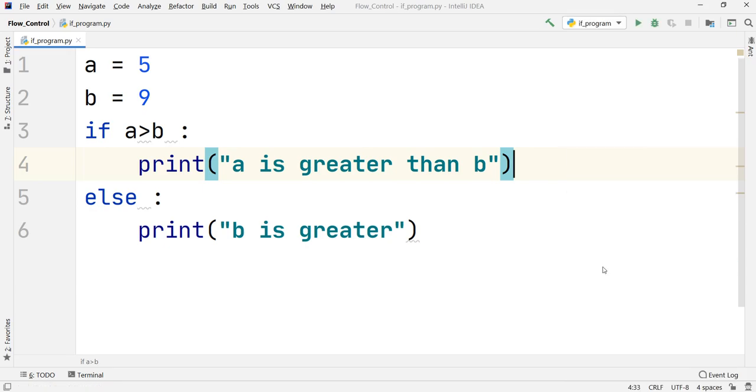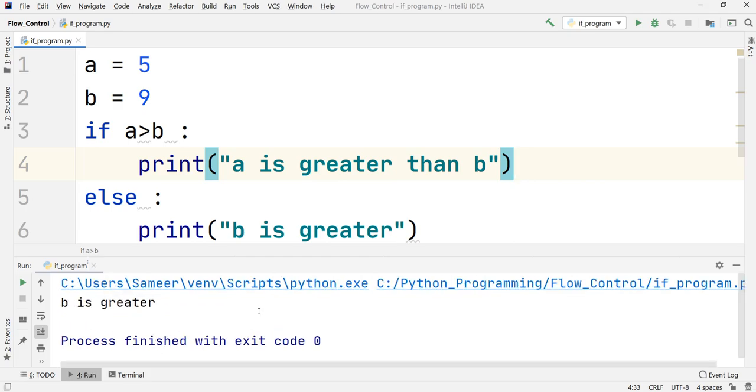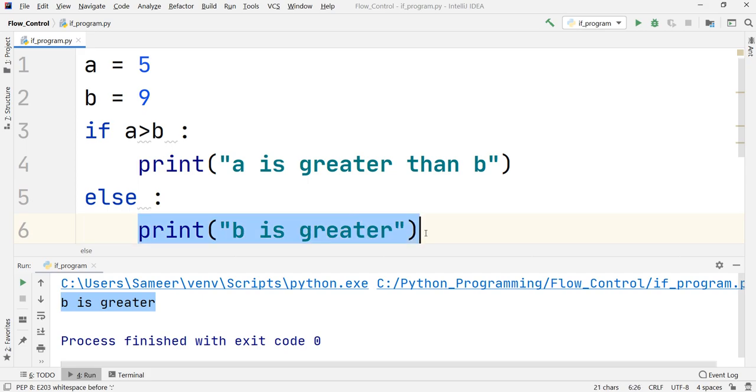Let us run our code and observe what output we get. As you can observe, the output given is B is greater. The reason is that the value of B is greater. How was the execution conducted? The computer came here and checked whether A is greater than B. Because A is not greater than B, this will not be executed. The computer will execute whatever is written inside the else block. That is why we got the answer as B.